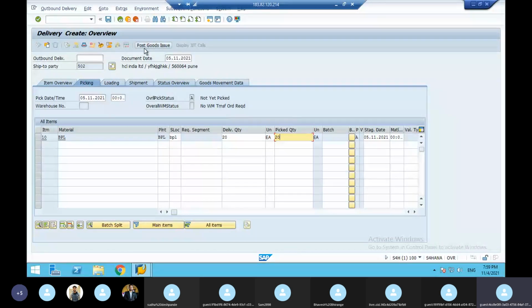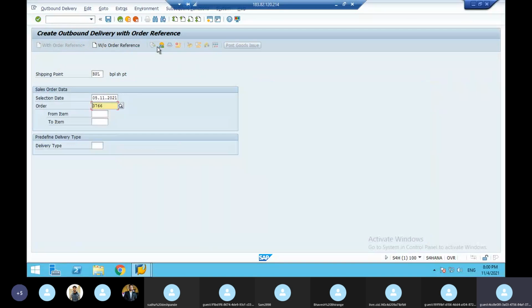Post goods issue means what? I'll tell you. Goods issue. You should never save the delivery. If you save the delivery by mistake, the delivery is wrong. It is an incorrect document. It is invalid. So that is why you have to do post goods issue. So once you do post goods issue, the delivery number has come.